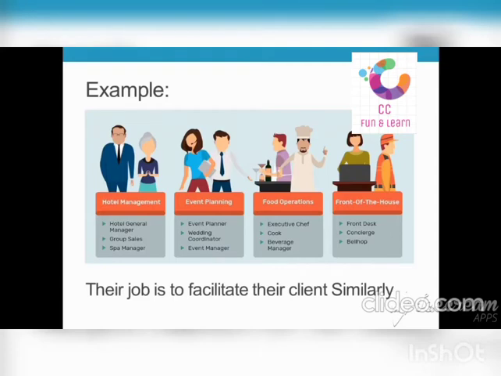An example of the operating system: you can see here in this picture, a hotel manager has divided his staff into four teams: hotel management, event planning, food operations, and front desk operations. Their job is to facilitate their client.